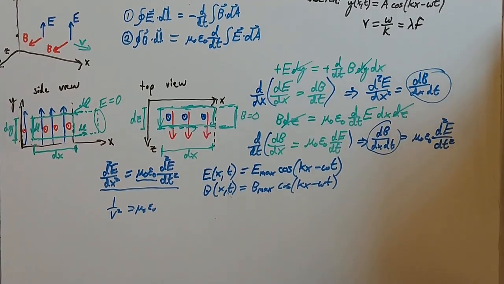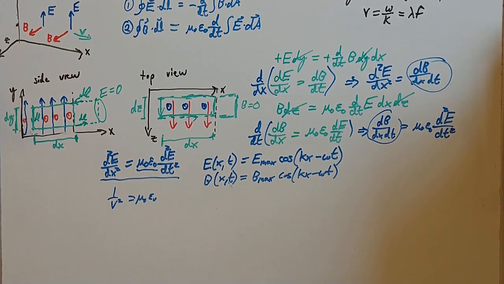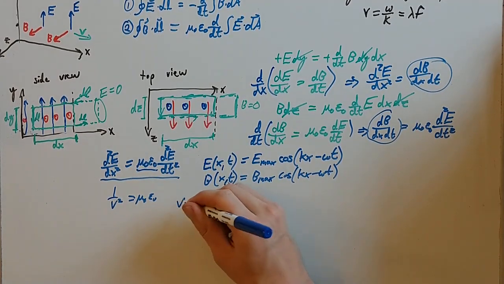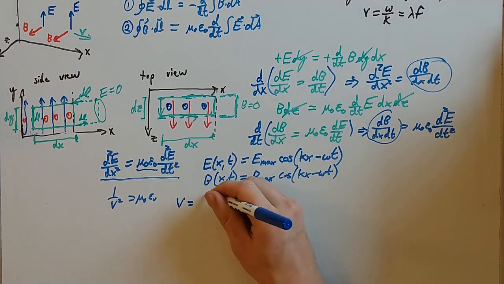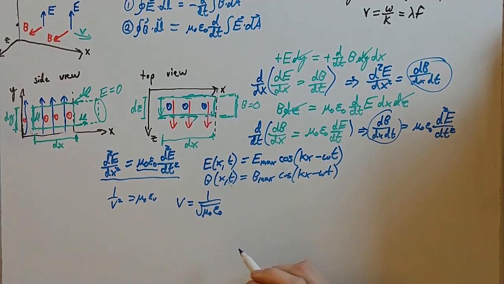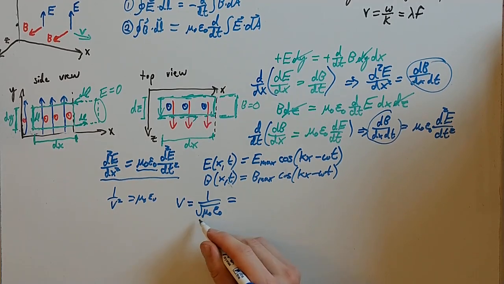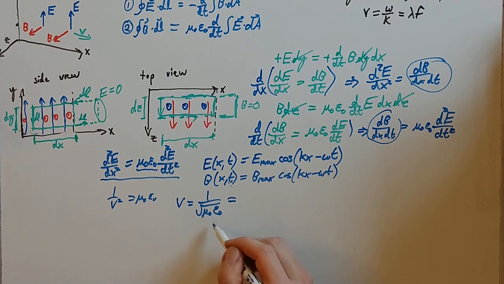And so what I'd like us to do, just in the last couple seconds here, is solve this for v, right? So if you do that, v equals 1 over the square root of mu naught epsilon naught. And this is a great exercise to do on your own, and it's really quite interesting: look up the value for mu naught, 4 pi times 10 to the minus 7, and look up the units there.